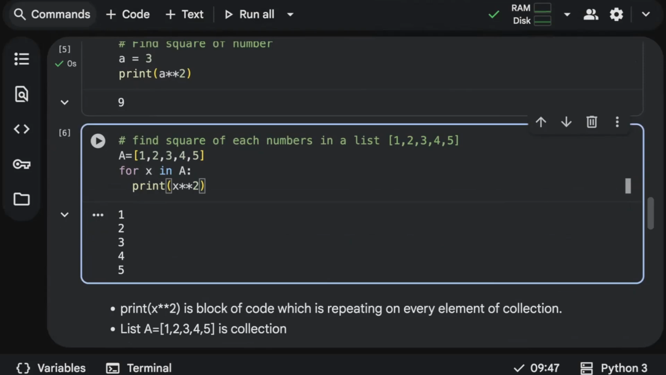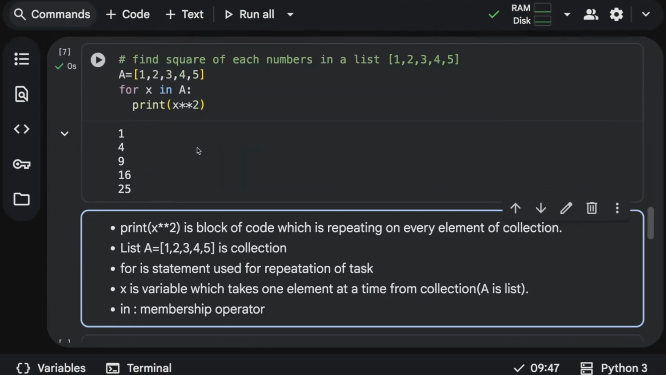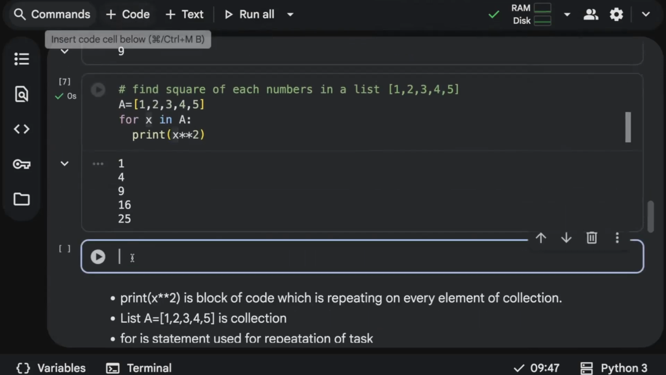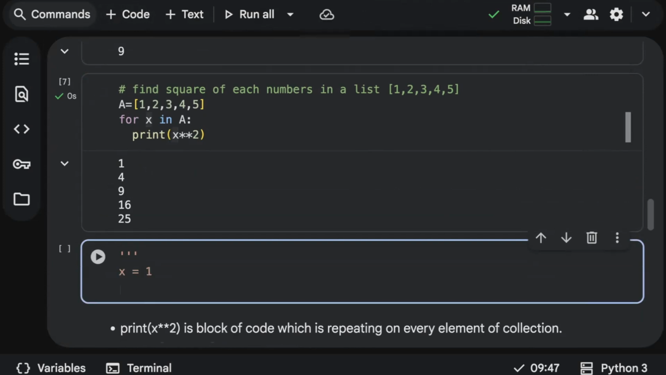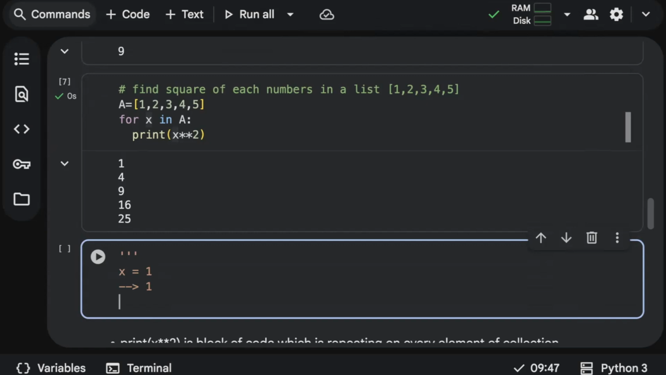So what it will do, at a time it will take one element and find the square of that number. Now the question is how many times this loop is going to work, like how exactly this loop is going to work. Let me show how the loop works. First, it will start with x equal to 1. It will find 1 squared and give you 1. Done. It will go to the next iteration.